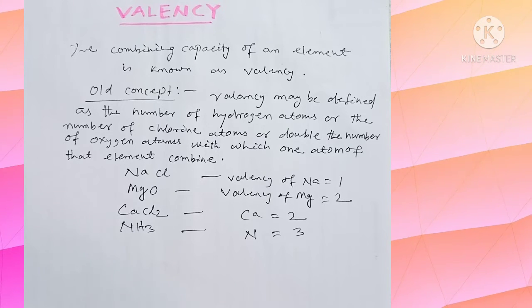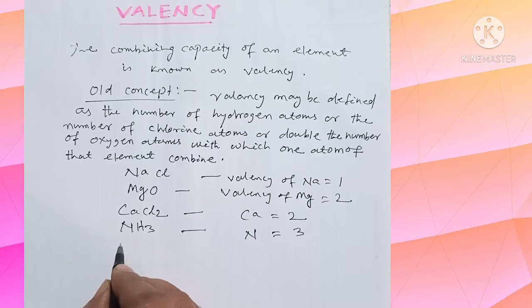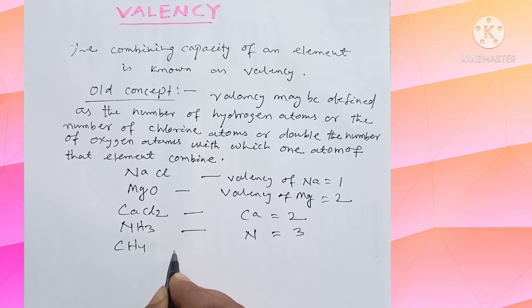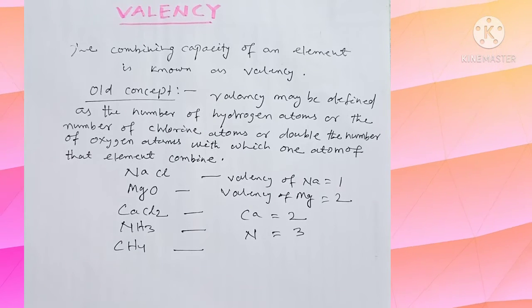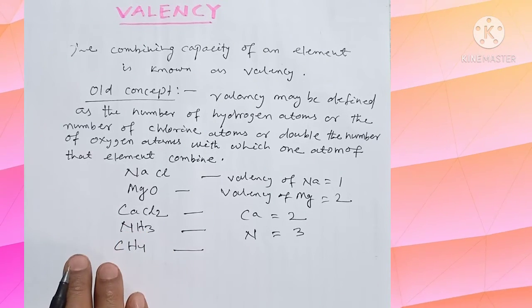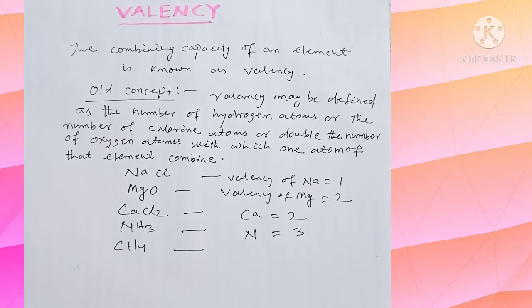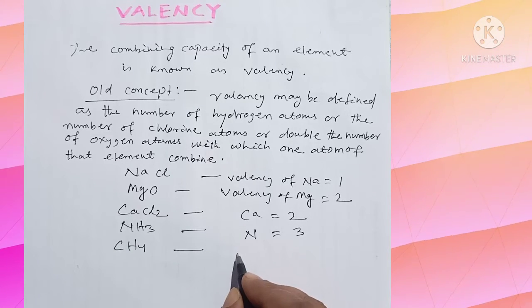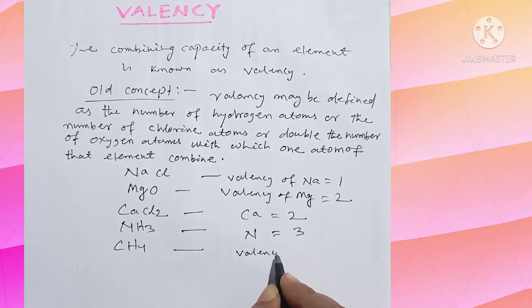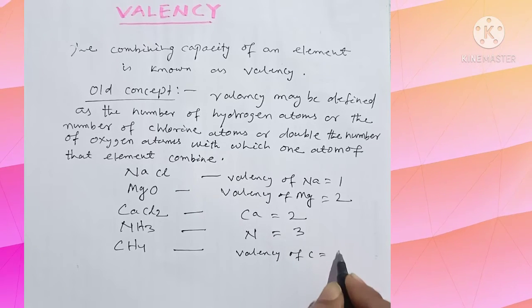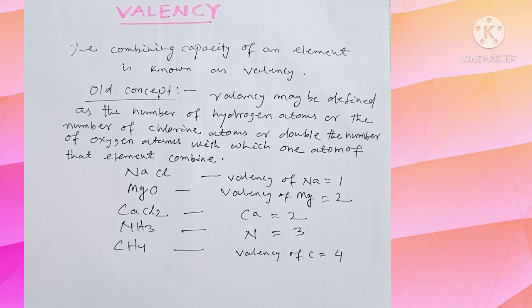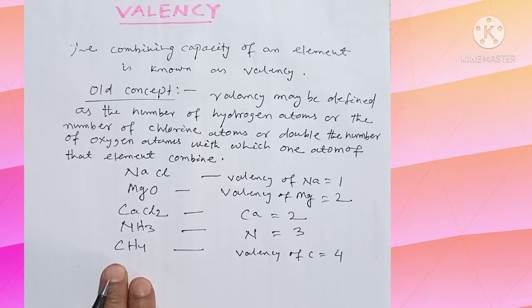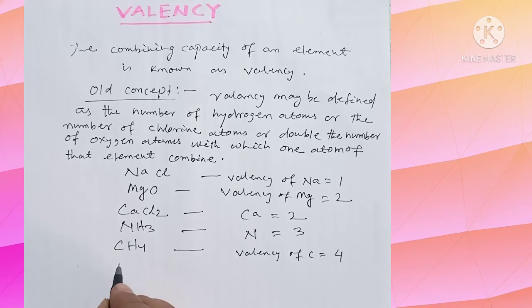Let us see the valency of CH4. Here 4 atoms of hydrogen have combined with one atom of carbon, so the valency of C is equal to 4. This is nothing but methane.